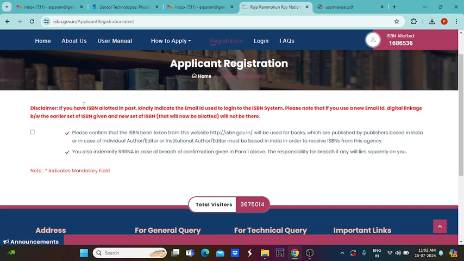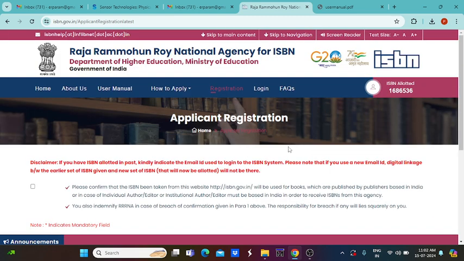All basic details are asked here, and one more important thing, your PAN number and also your Aadhaar number are required to upload and also enter in this registration process. Once the registration is over, next you can move to the application process.